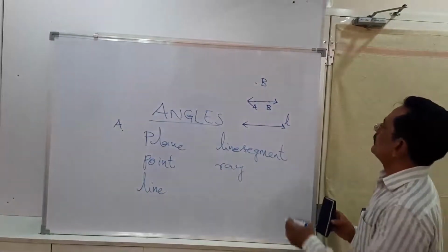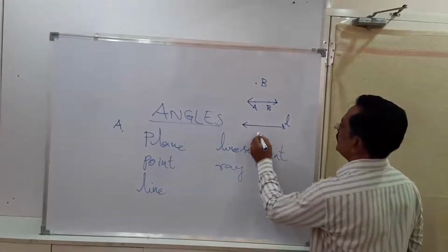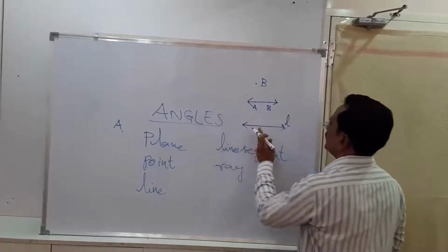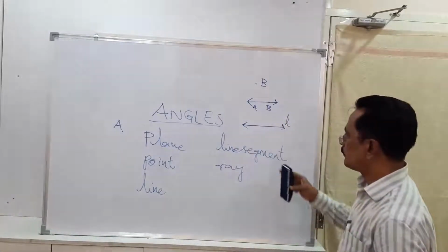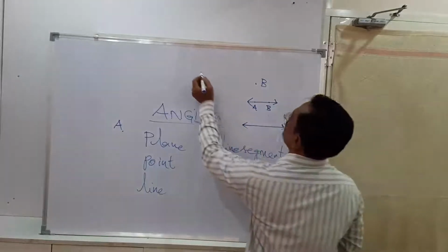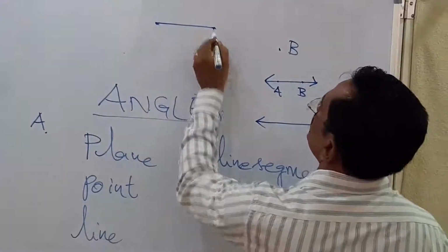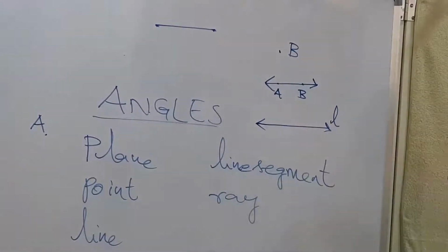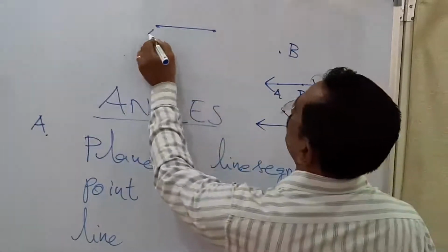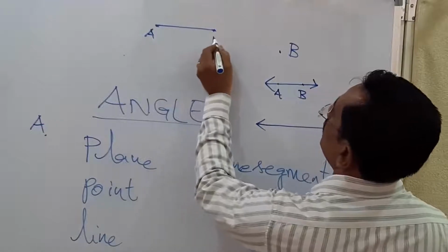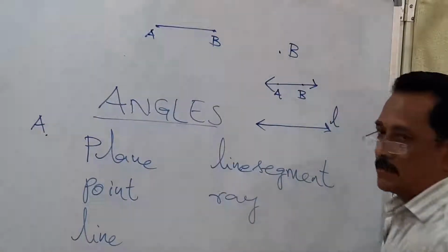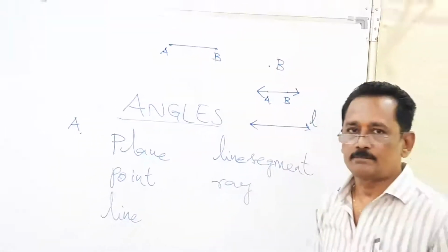And now if I cut this line into some parts, each part of this line has two end points, and as I told you, whenever we mark a point, we name it by using a single capital letter.